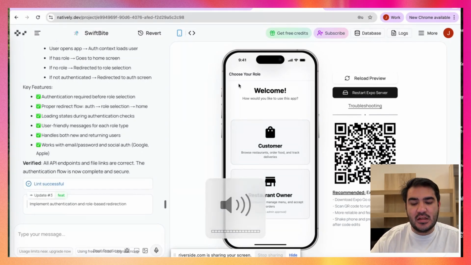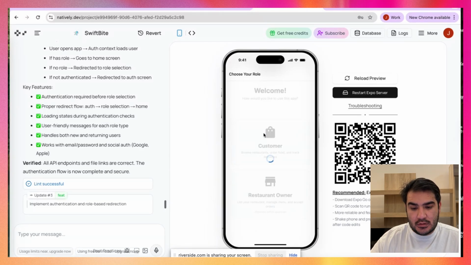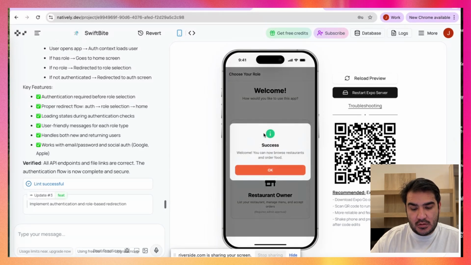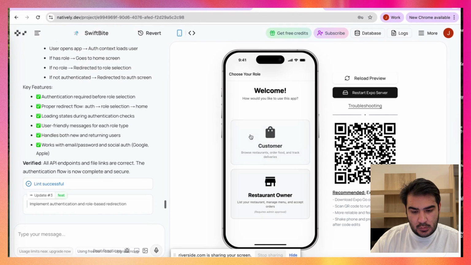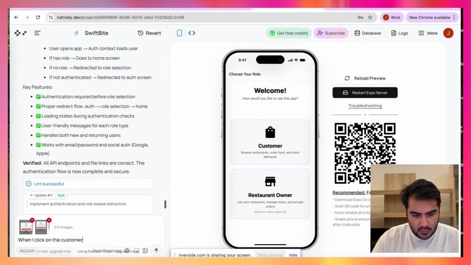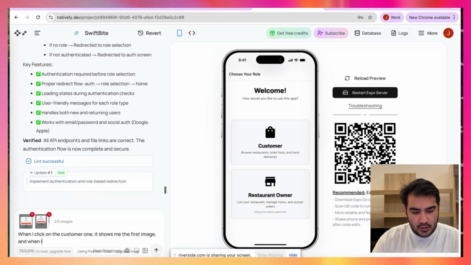Perfect. So it's done. Let's try it. Nice. So when we click, it takes some minutes. We say successful. Okay. Let me take a picture of this. Click on the customer one. It shows me the first image, and when I click on the restaurant owner, it shows me the second one.